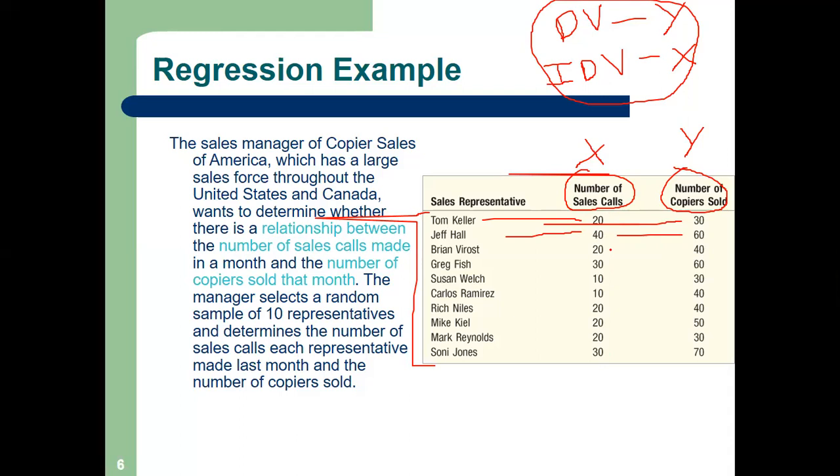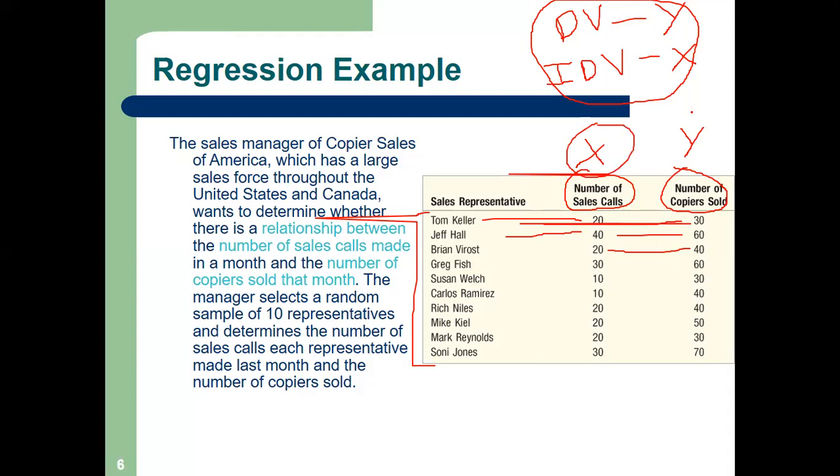But see this: Tom has made 20 calls and made 30 sales. But Brian has also made 20 calls, but his conversion rate is higher. He has made how many sales? 40. So these are my X and Y values.